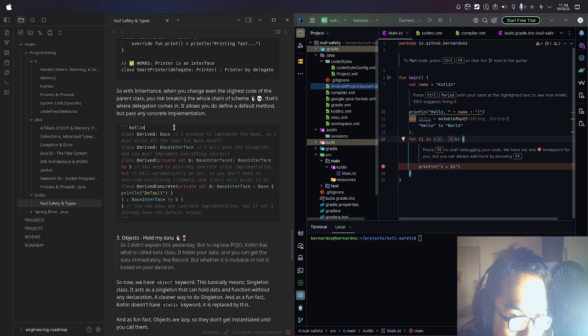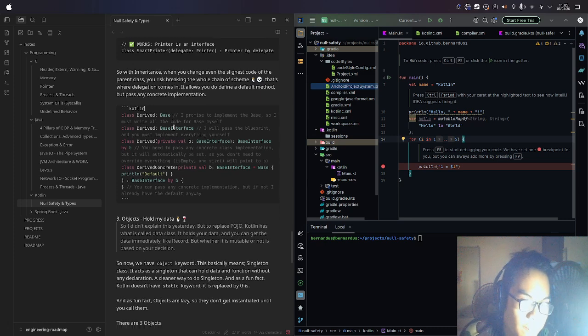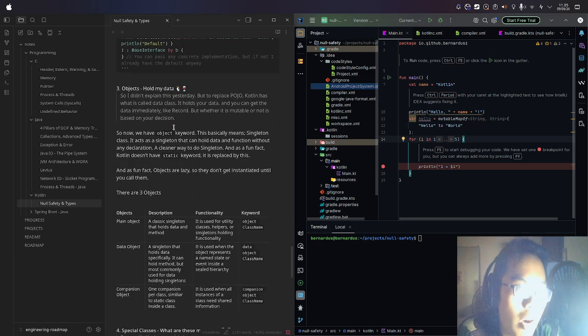You can pass any concrete implementation, but if not, I already have the default anyway. So now we have objects. I didn't explain this yesterday, but to replace plain old Java objects, Kotlin has what is called data class. It holds your data and you can get the data immediately, like a record. But whether it is mutable or not is based on your decision.